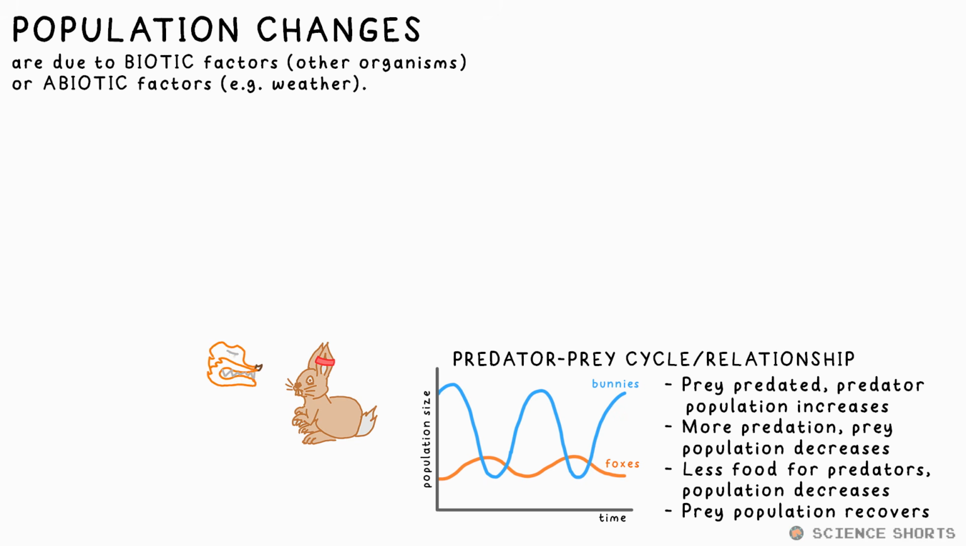The population of a species decreases if it is predated, eaten by predators, at a faster rate than they can reproduce. The predator population increases, and more prey is consumed. A smaller prey population means there's less food for the predators, so its population decreases in turn. Less predation, prey population increases again. This is a predator-prey cycle or relationship.